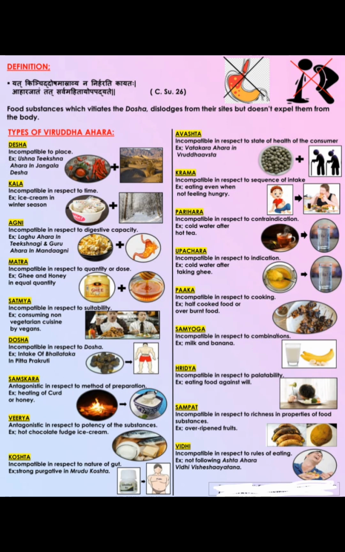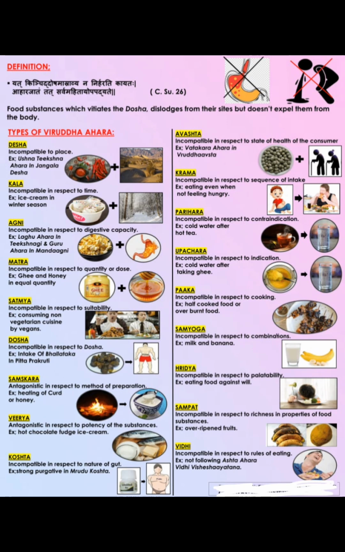Okay, some food combination leads to dosha vitiation, and the doshas start to move from that particular area, but they are not expelled from the body, and they create disorders in our body. Then that is called Viruddhahara. So 18 types of Viruddhaharas are there. Which are the 18 types?